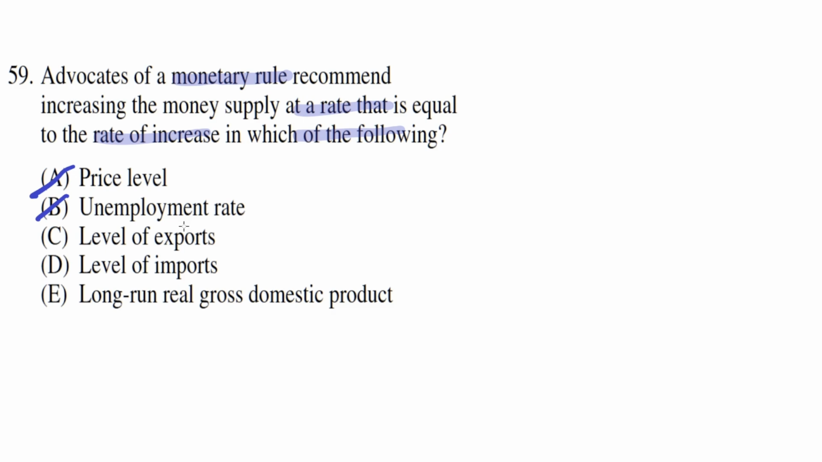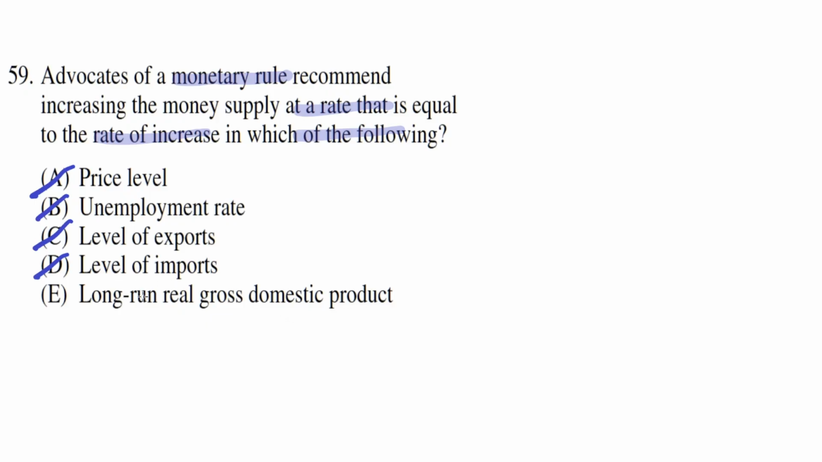This is incorrect because level of exports doesn't capture the whole economy of a country. So increasing the money supply according to the level of exports wouldn't make sense here. And D is incorrect for the same reason, because the level of imports isn't a correct measure of the whole economy of a country. So D is incorrect. E, long run real gross domestic product.